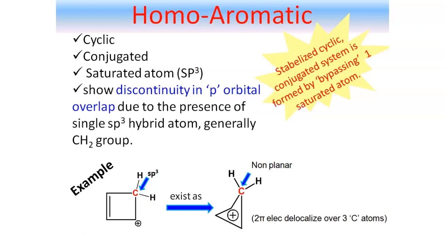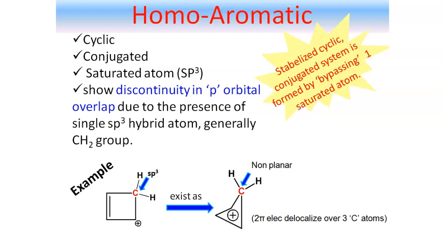So a discontinuity in p orbital overlap will be seen because of the presence of this CH2 group or sp3 hybridized atom. So how? I am explaining this with an example. Here in this example, there is a carbon atom which is marked in red color, which is sp3 hybridized. So let us consider that this sp3 hybridized carbon atom is not present. If it had been absent, then the system could have behaved like a